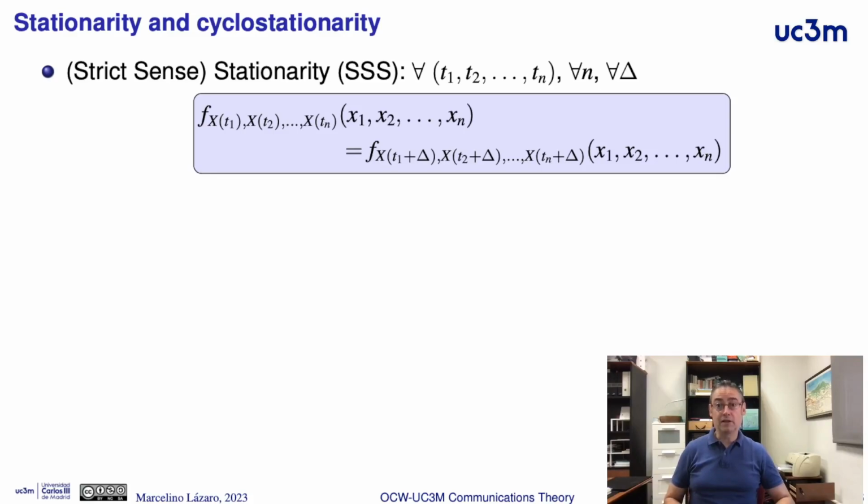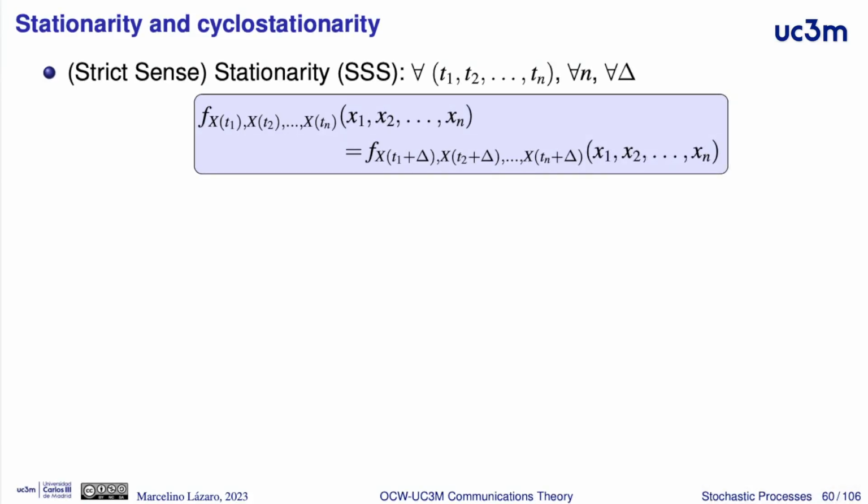Now we'll formalize mathematically these intuitive concepts. We will start with the strict sense definition of stationarity. This definition is made in terms of the statistical description of a random process, in terms of probability density functions. A random process is strict sense stationary when for every set of n time instants and for every value of n, the joint PDF of the n random variables that we have when we evaluate the random process at the n time instants doesn't change with time.